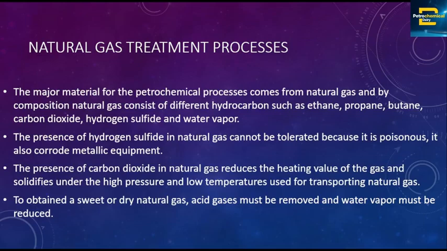The presence of hydrogen sulfide in natural gas cannot be tolerated because it is poisonous. It also corrodes metallic equipment. That means it leads to corrosion of pipelines, or pipes, and some of the tanks used in our industry. So this hydrogen sulfide must be separated by treating natural gas.